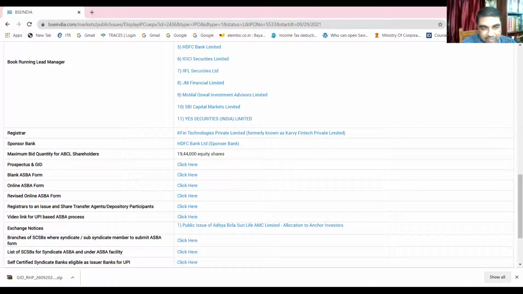It is downloaded as a zip file. So once I extract it, I'll be able to show how a red herring prospectus, that is, without pricing detail, looks like. That is my intention.